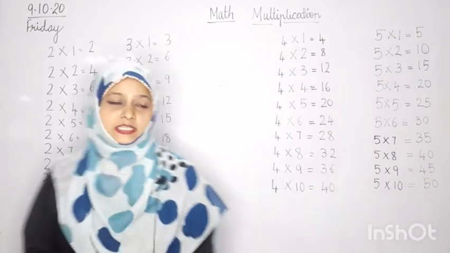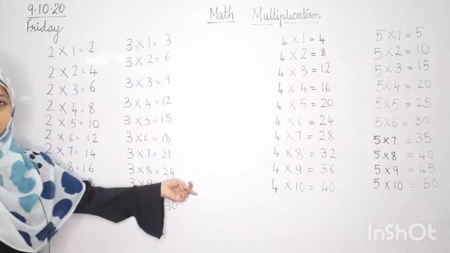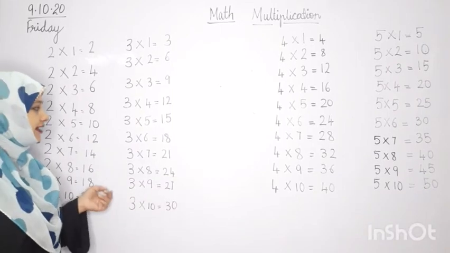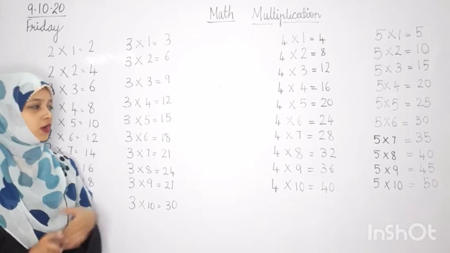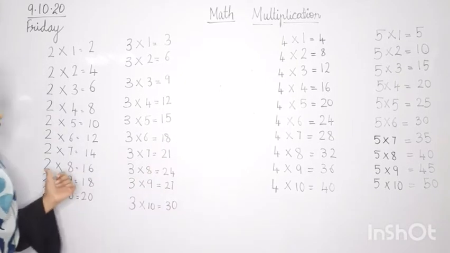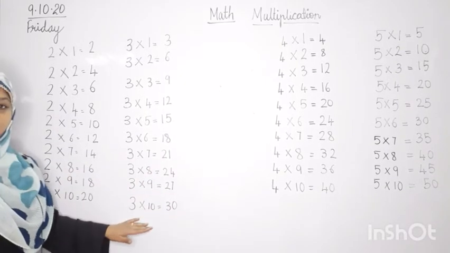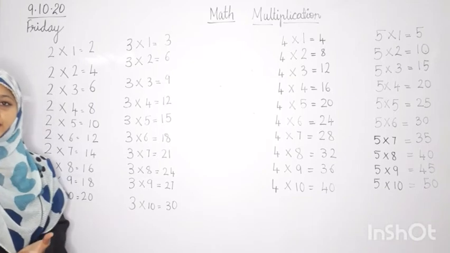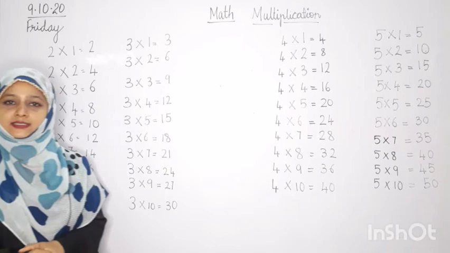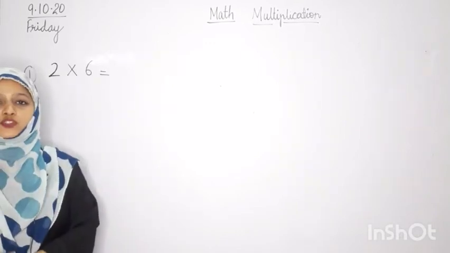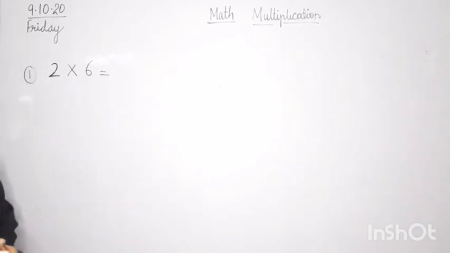Now we have done tables from 2 to 5. You all are going to write the tables of 2 and 3 in your notebook, not of 4 and 5. You all are just going to write the table of 2 and 3 and learn it. Yes? Now let's see how we are going to do sums using the tables. So after tables we are going to do the sums.